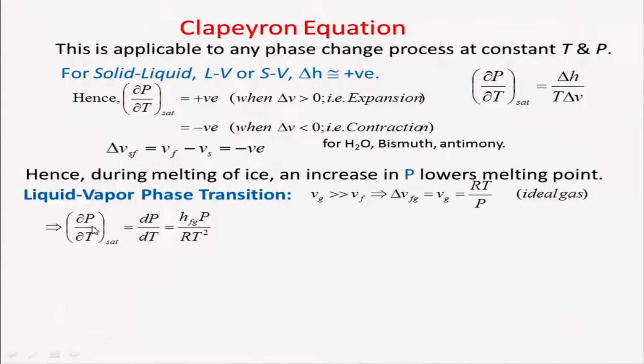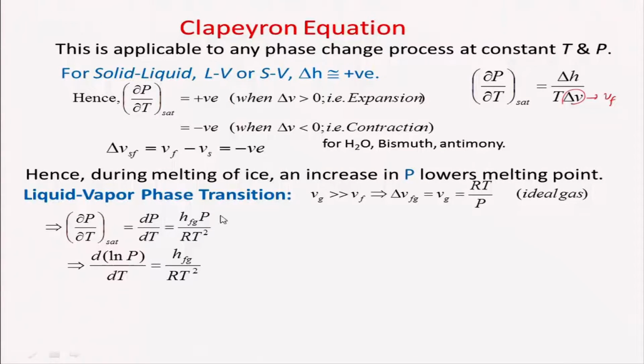Then I can express dou P by dou T in place of this expression in the Clapeyron equation. If I put this in place of delta V, that becomes only Vg, and in place of Vg I put RT by P, then dou P by dou T is nothing but HFG P by R T square.